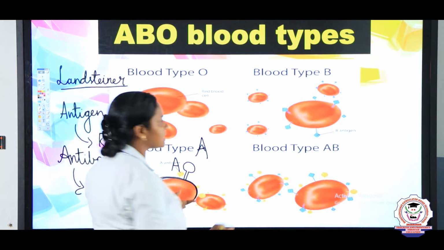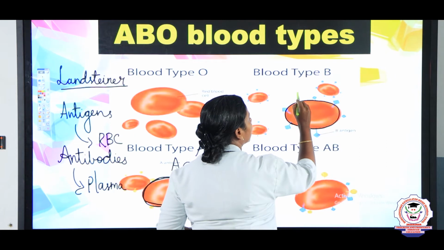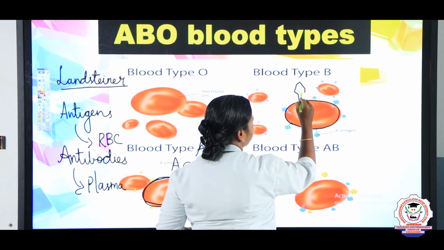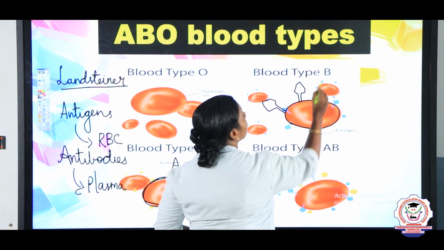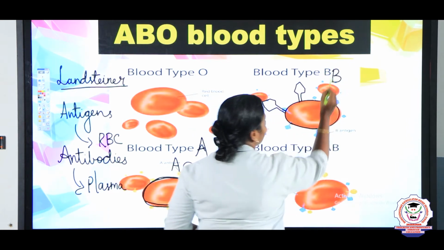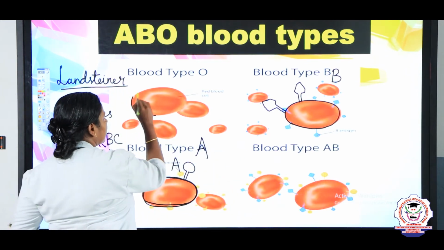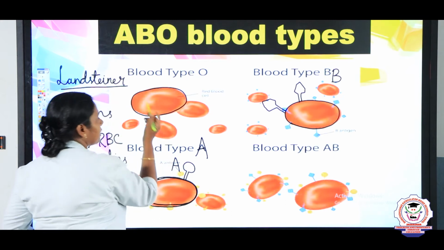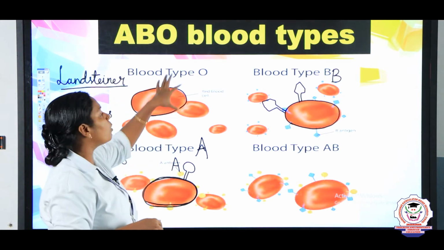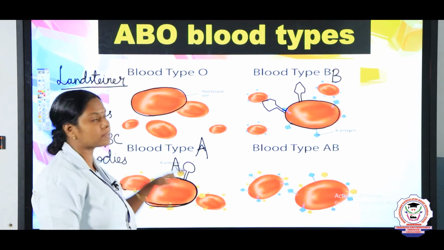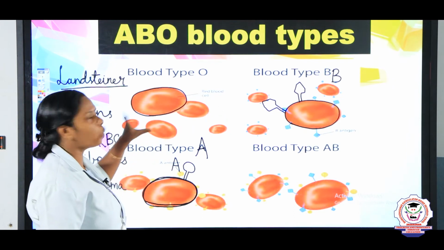Likewise, on another person's RBC surface, if the B antigen is present, the person is said to possess the blood group B. And if no antigens are present while examining the RBCs, we can say the person possesses the O blood group. So, these are the 3 major blood groups discovered by Landsteiner: A, B and O.